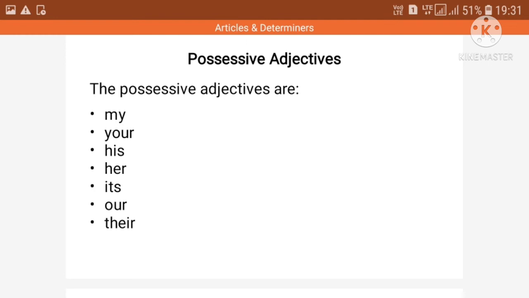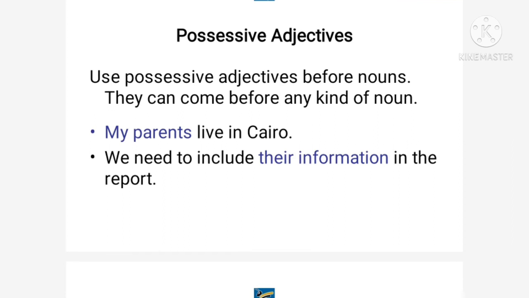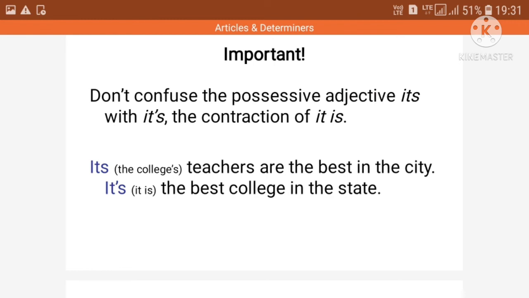Here you can find I, my, you, your, he, his, she, her, it, its, etc. Some examples of possessive adjectives: My parents live in Cairo. We need to include their information in the report. Here their information is a possessive adjective.